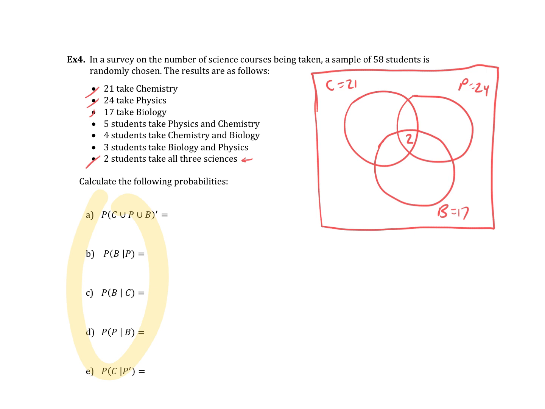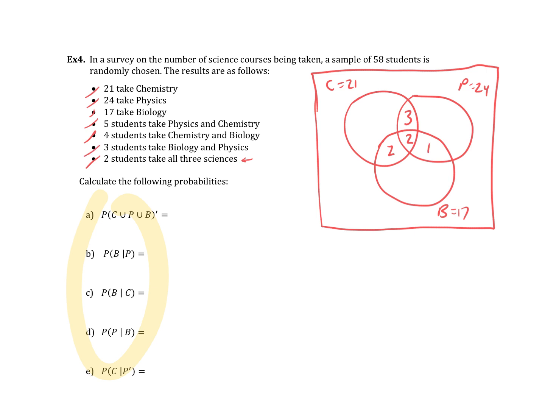That counts the 2, because those 2 people would say yes if you ask them, do you take physics and chemistry? So they are counted in the 5 here. Physics and chemistry, 5. 4 take chemistry and bio, 4 total. And 3 take bio and physics, 3 total. Now I can fill out the rest.